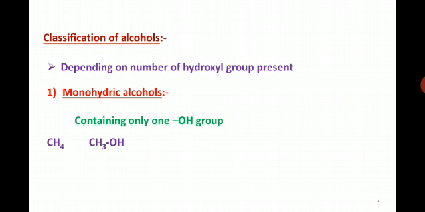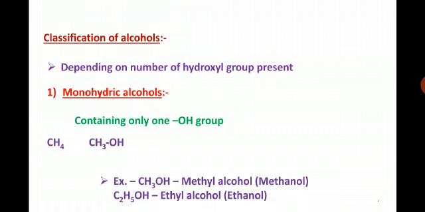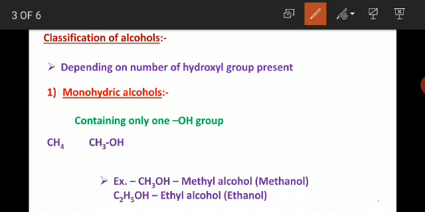Some more examples we will consider, very familiar to us. Methyl alcohol or methanol and ethyl alcohol, that is ethanol, are examples of monohydric alcohols. If we focus on the examples, you will find that both these compounds contain only one hydroxyl group. Here there is only one hydroxyl group, and here too. Since both compounds contain only one hydroxyl group, both are examples of monohydric alcohols.